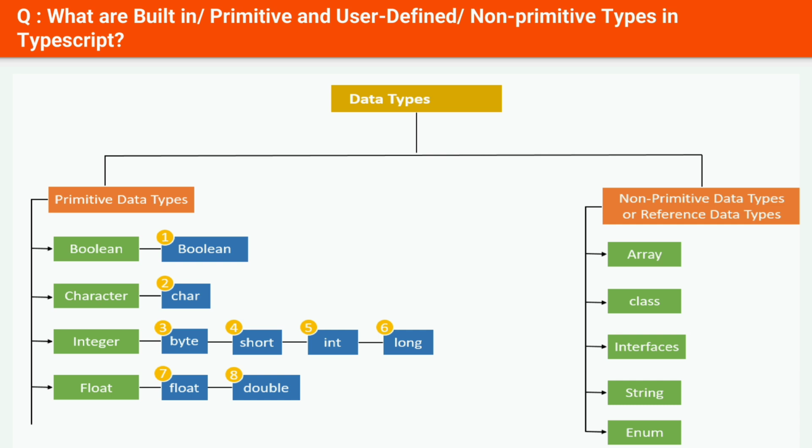Primitive. Primitive data types are predefined. Primitive data types will have certain values. Size depends on the type of data structure. Examples are numbers and strings.